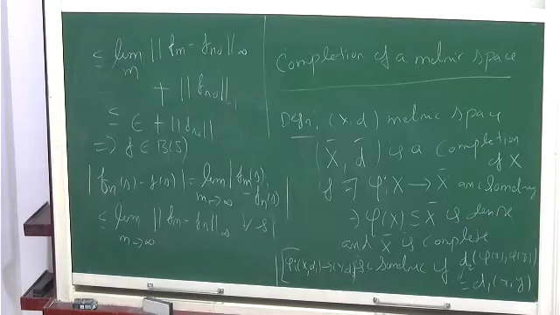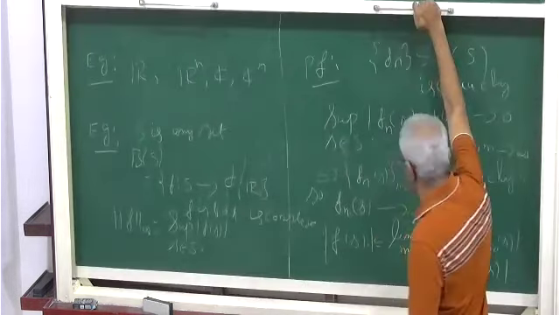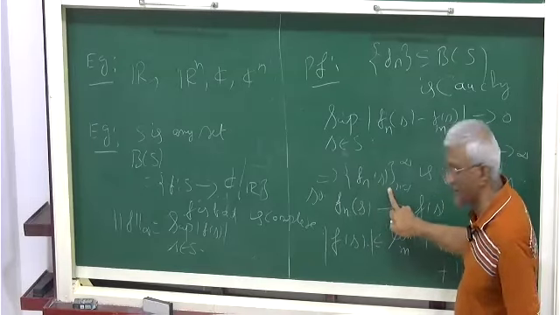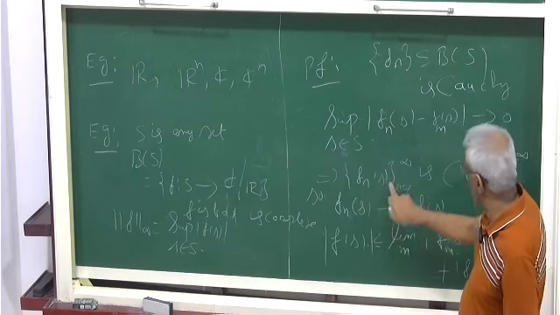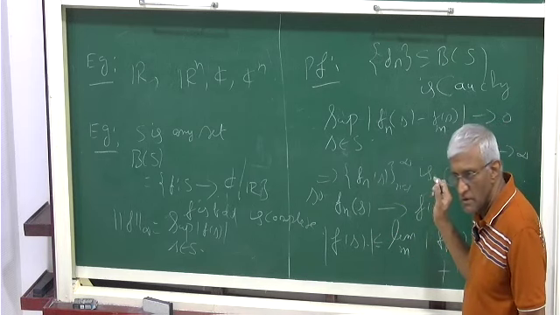If you want, we are using the fact that norm is continuous or something. No, we are not using that. Sorry. The supremum of s of Fn of s minus Fm of s goes to 0. Then you've written that implies that Fn of s... No, wait, let me point out. What is the question? How does the second line imply the third line? The supremum goes to 0. For each s, it will go to 0. What is the problem?